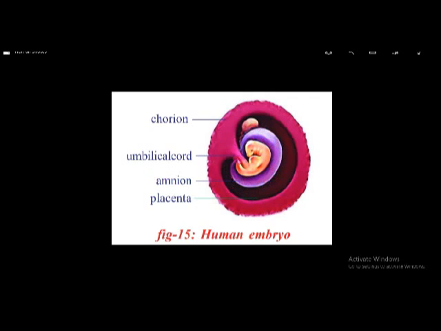And here another layer is present. This outer layer is called chorion. And here a connection is formed. This is called umbilical cord. This umbilical cord is formed from allantois,